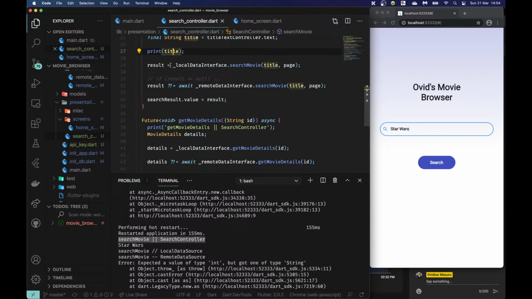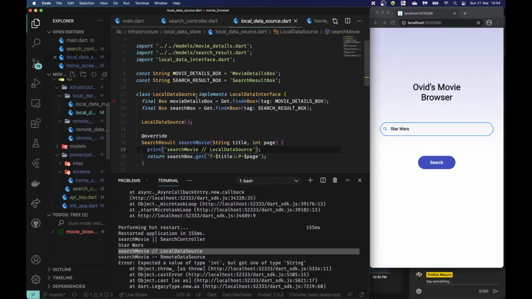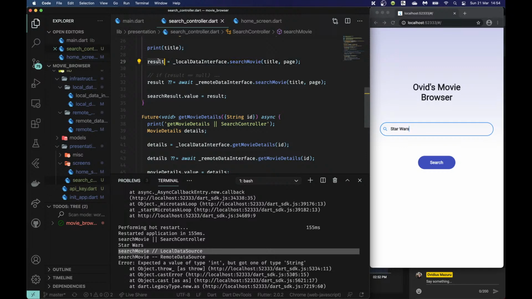Okay, and then we went to the local data interface. So that worked, there was no issue with that. And then if you guys remember, it's going to take me to the interface. I want to go to the actual implementation. If you guys remember, all this does is see if it's in memory. In this case it wasn't, so we're going to get null. And then we set that equal to the result. So the result is null. It is null because that's what we got from the search movie. And then that runs the remote data interface search movie, which is what we expected.